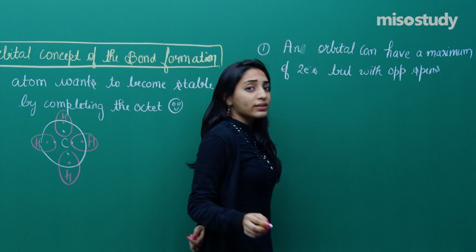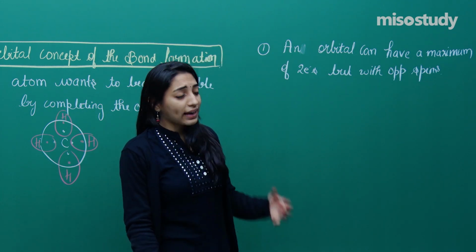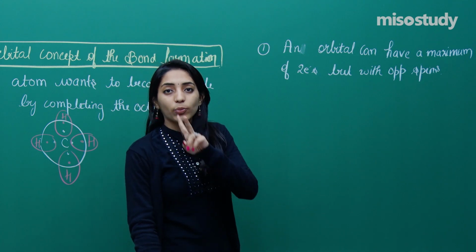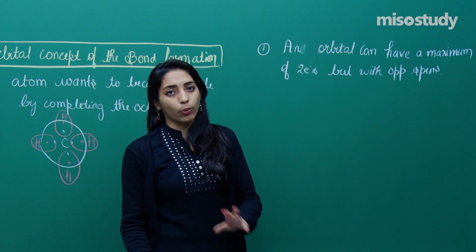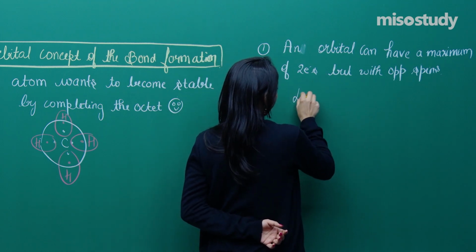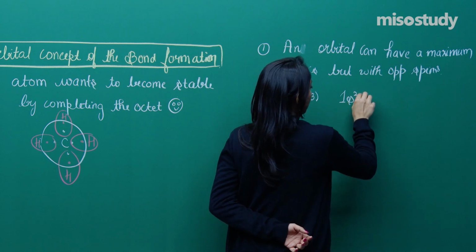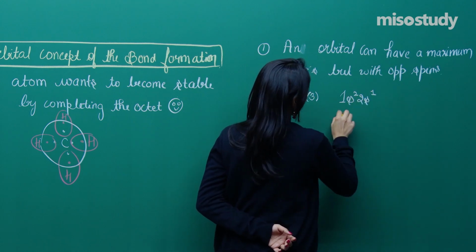This you have already studied when we were doing the chapter structure of atom, right? Any particular orbital can have a maximum of 2 electrons, each with opposite spin. Like for example, if I talk about lithium, atomic number 3, it could be written as 1s2 2s1.